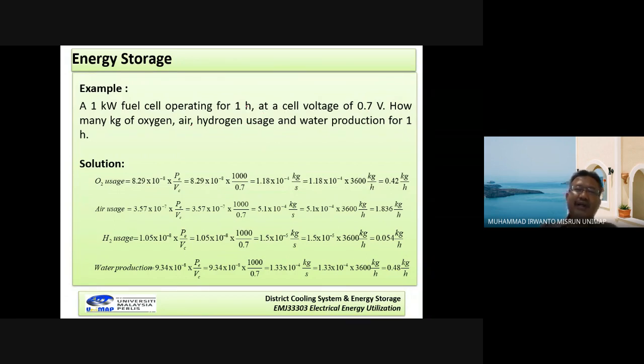Okay, I repeat again. A 1 kilowatt, meaning electrical power generated by the whole fuel cell stack, is equal to 1000 watts. Operating for 1 hour, and the cell voltage here is PC, 0.7 volt. Now we want to calculate the amount of oxygen, air, hydrogen, and water production for 1 hour. Okay, for the oxygen usage, we use this formula.